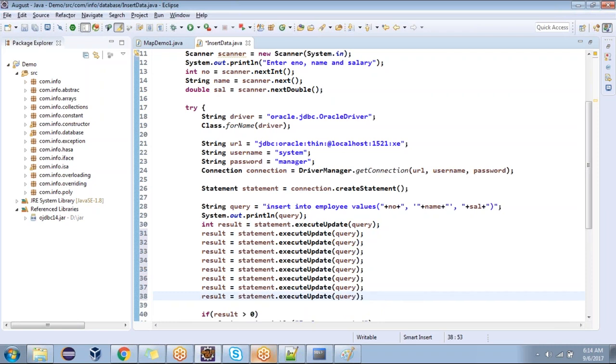Okay, assume this is 10 times. 10 times you are passing the query. But passing the query every time is not good programming practice, because whenever we pass the query to the database, it will not understand the query directly. The query will be converted into a different language, a database understandable language. Same like you are writing a C program. A C program will be converted into an exe file. You are writing a Java program. A Java program is converted into a .class file. Conversion is required. Whatever we are writing, it's simple English.